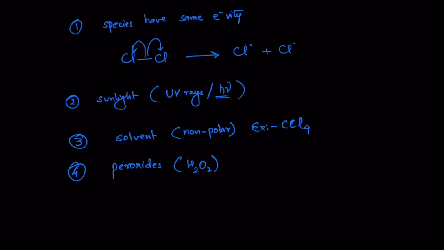In the presence of peroxides, the bonds tend to break homolytically. And a final case where bonds break homolytically is when there is high temperature. Okay, so if you see any of these conditions in a reaction, then you can assume that the bonds would be breaking homolytically.